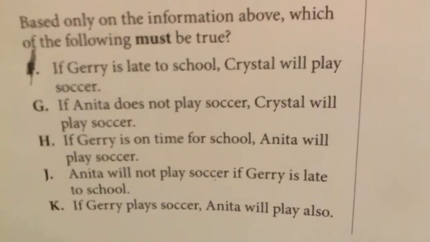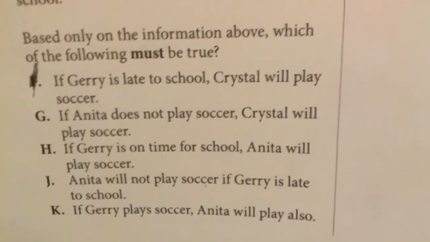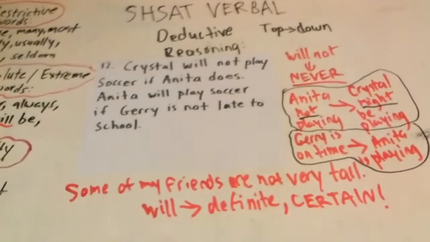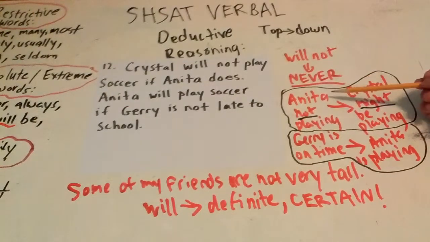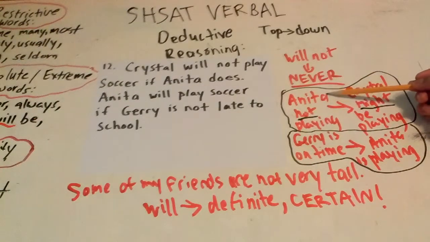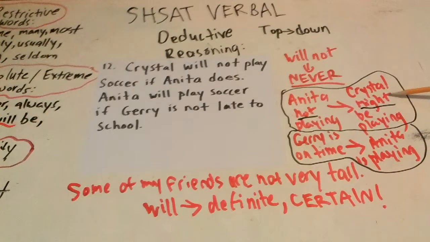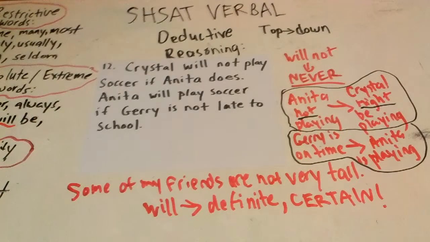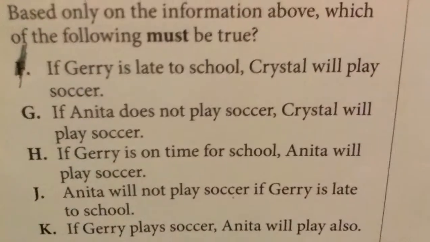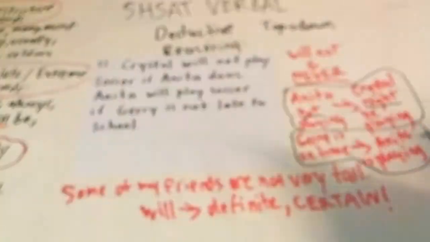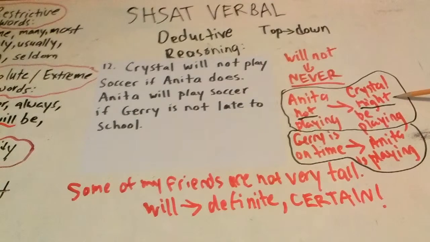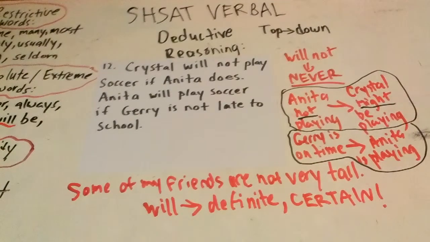Next one says, if Anita does not play soccer, Crystal will play soccer. Will, definite. Let's see. We have one that kind of seems to match it: if Anita is not playing, Crystal might be playing. But wait, we were only able to say might. In their answer, if Anita does not play soccer, Crystal will play soccer. Will is a definite. Look at ours. It's a good thing we wrote it. We wrote might, not will. So that one's not true.